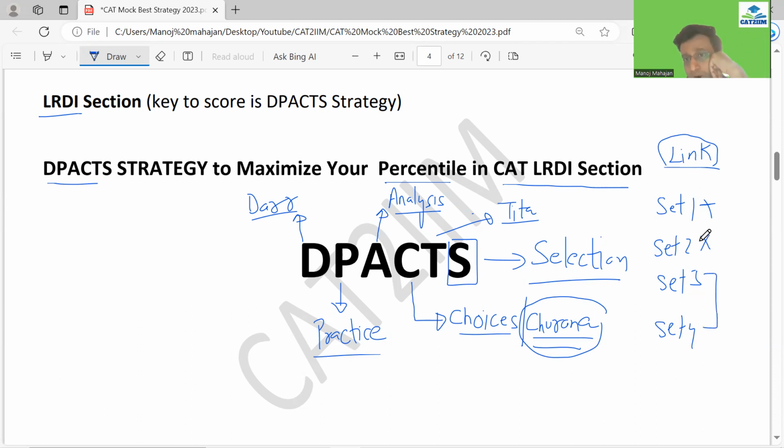So order wise, if I go set 1, if I do first then set 2, it may be possible that 40 minutes खत्म हो गए और आपके पास जो moderate sets थे करने लायक वो आप देख भी नहीं पाए हो. So never decide the order like set 1, set 2, set 3, set 4. Open, click on the link, open the section, spend around 5 to 6 minutes in doing the selection, decide the order. So my set 3 could be first, set 4 could be second, and उसके बाद सेट 2 एंड द लास्ट कुड बी सेट 1 विच इज डिफिकल्ट.